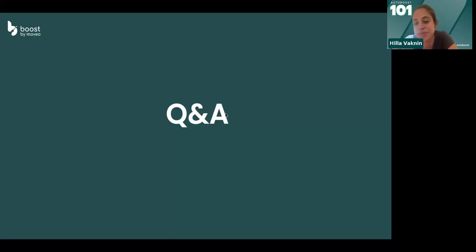Does each update count as one Autoboost action? So basically, every time an Autoboost recipe triggers, you'll be able to see it in the run history of the recipe. It will cost one operation. Maybe if you're saying that there are a few connected items, are those counted as one per each? The answer is no. But as Shaul said before, on the sub items, if you are applying a result to multiple sub items, it will count as one for each sub item. Same for every time period recipes.